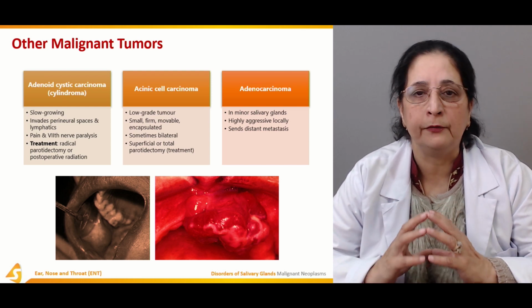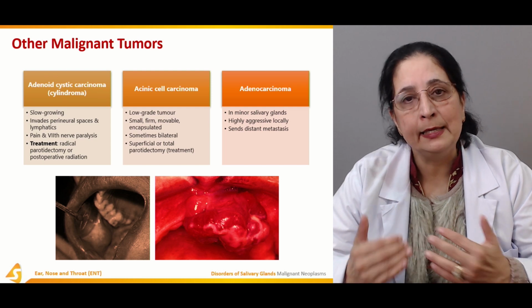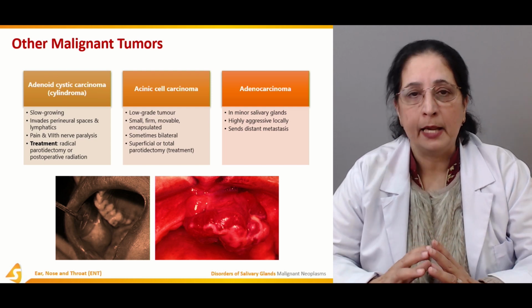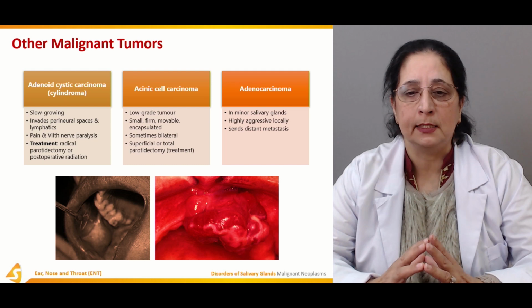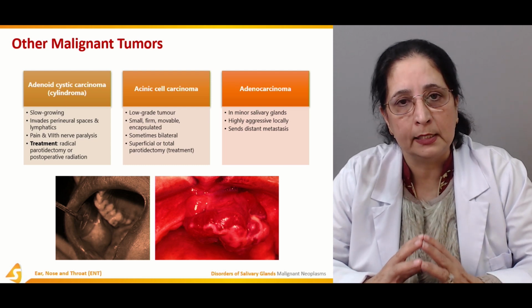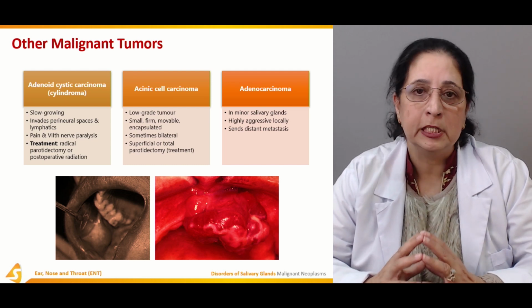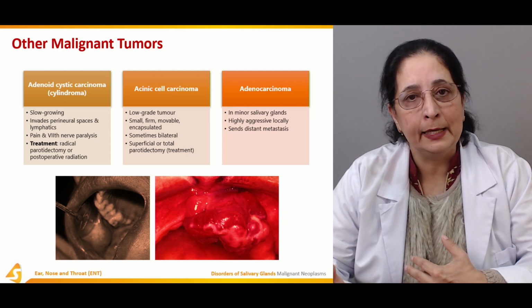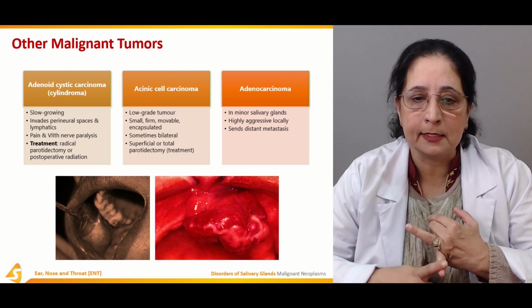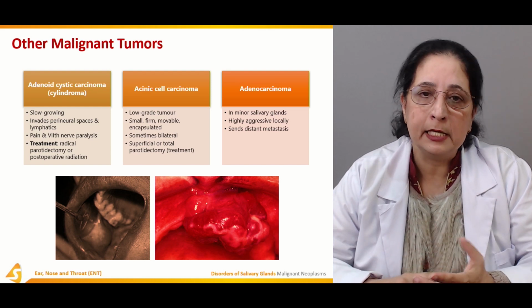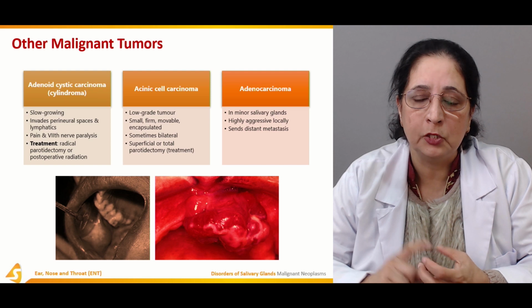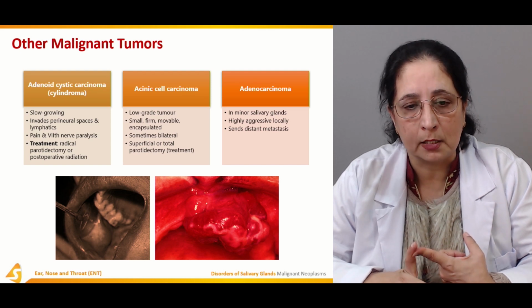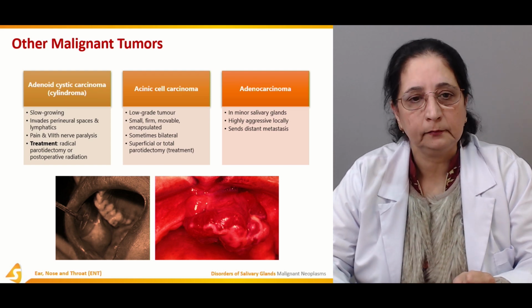So involvement of that occurs and is highly aggressive locally. Distant metastasis is common with this type of cancer, which is adenocarcinoma. So all these are different types of malignant carcinoma. We have acinic cell, adenoid cystic carcinoma and adenocarcinoma.